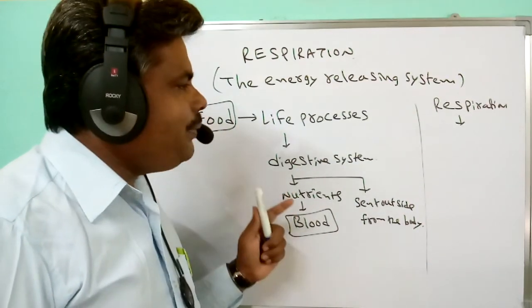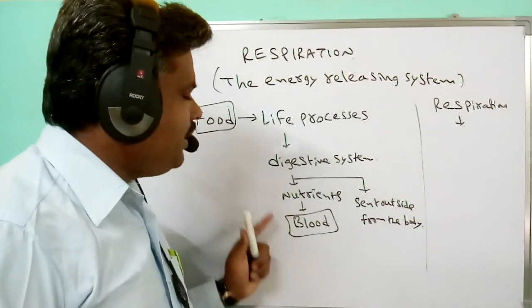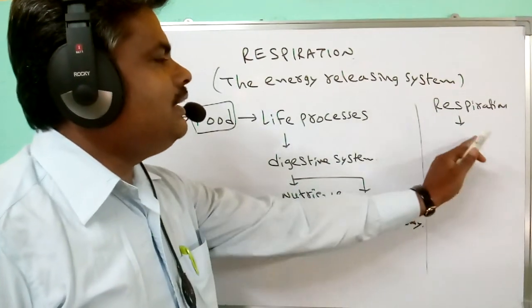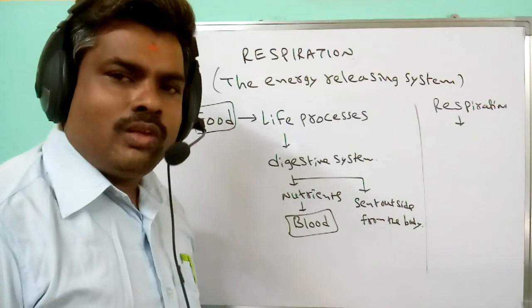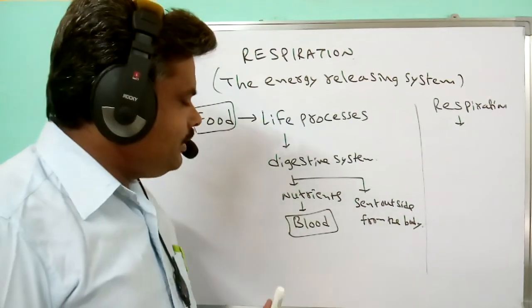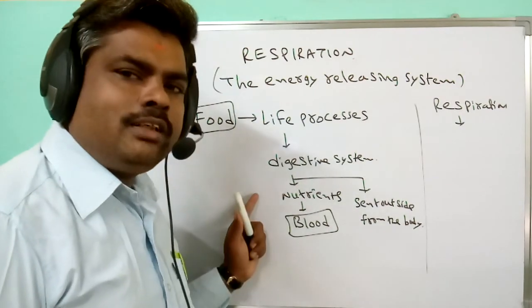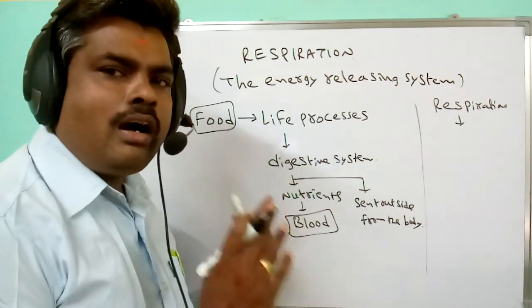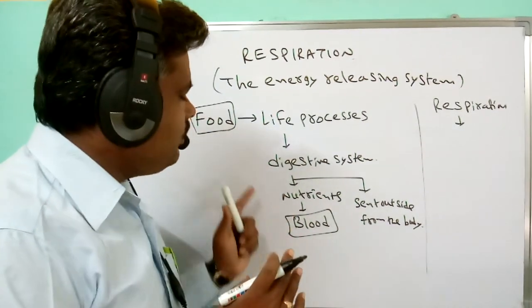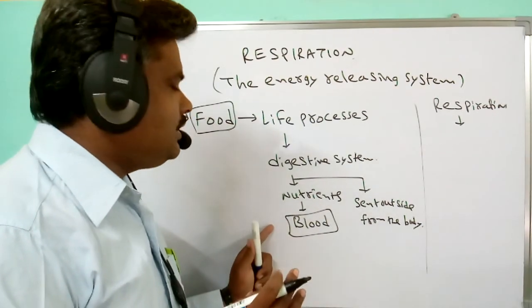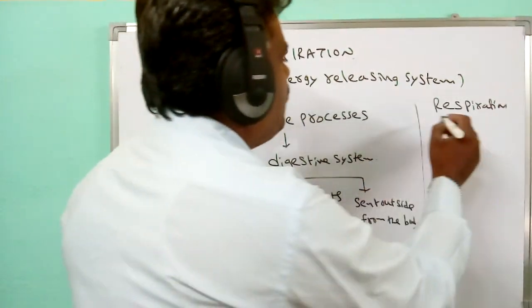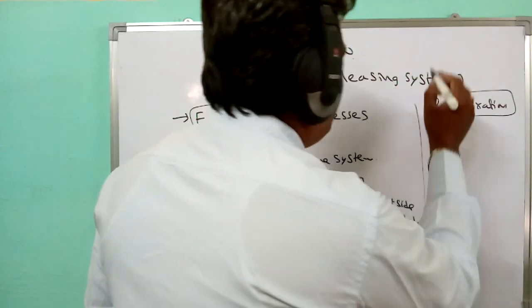So the complete utilization of food materials takes place in the respiration process only. Up to here, food to blood, digestion takes place. In this, only half of the process is over. The remaining process is completed in respiration.